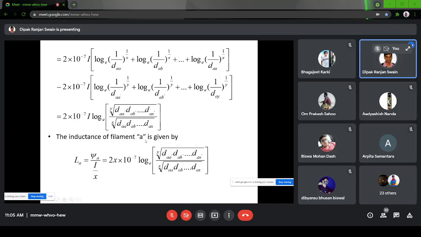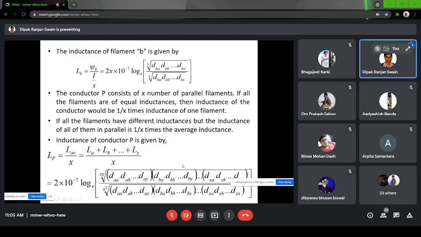So the inductance of filament A will be with I by X, because it is carrying a current I by X each of them. So this will be for the A conductor. This is the case. Similarly, for any conductor in B, if you are to calculate, this will be the value.